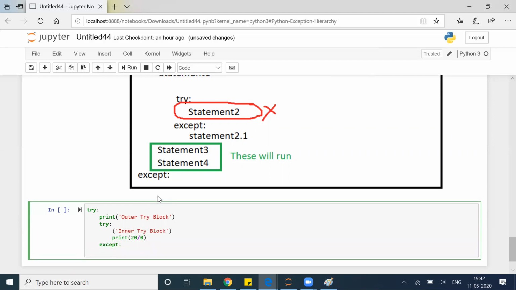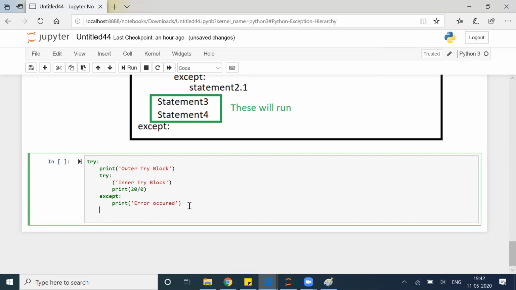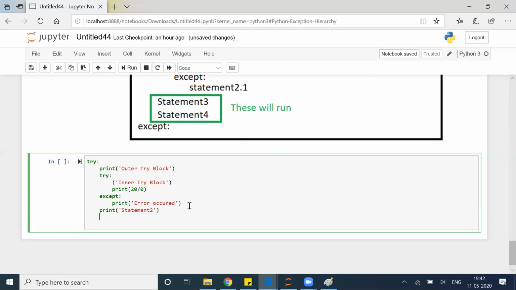Except, print error occurred. Now this is the try block, this is the corresponding except block. After that, I will have one more print statement 2, which is outside this try and except.